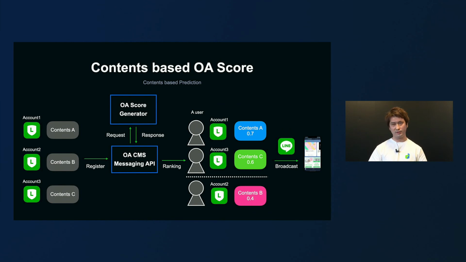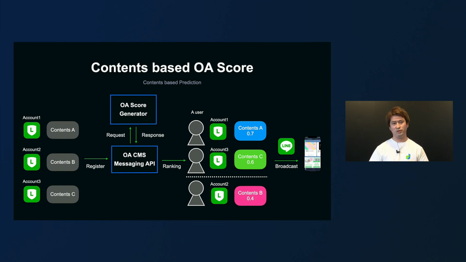Furthermore, we are thinking of using content such as images. In Open Score Generator, an account and a user are paired up to be scored. And we didn't look at the information on what contents are sent. This is partly because we were questioning the effect of contents on open rate, but largely because a system using image data was quite challenging from a data science perspective.